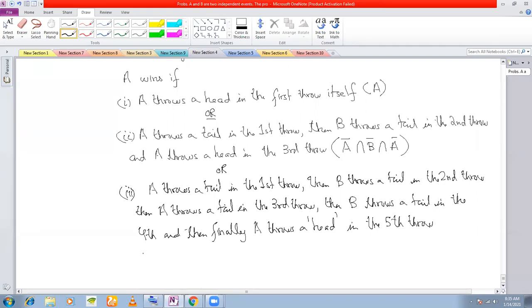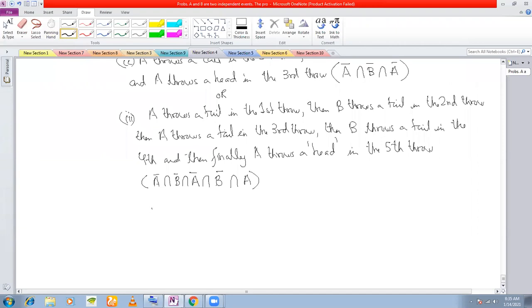So what is the event? A throws the tail, A bar, and B throws the tail, and A throws the tail, and B throws the tail, and finally A throws the head. Right or wrong? Right, yes, sir. And so on. And this will continue, right?